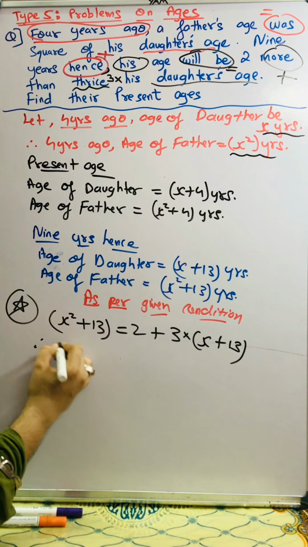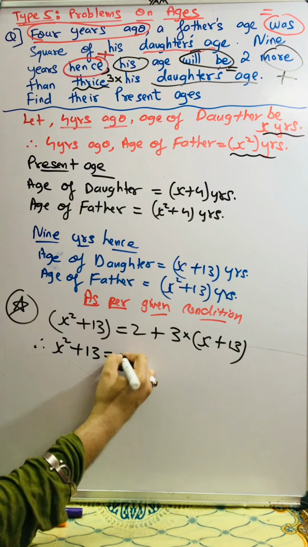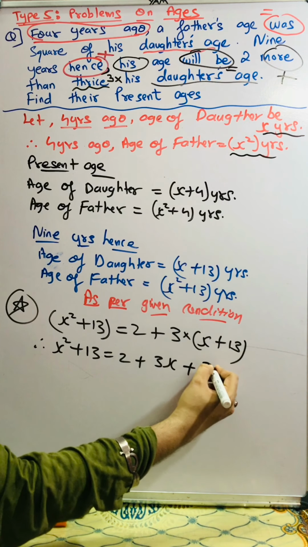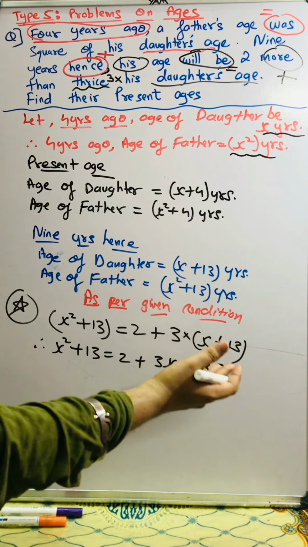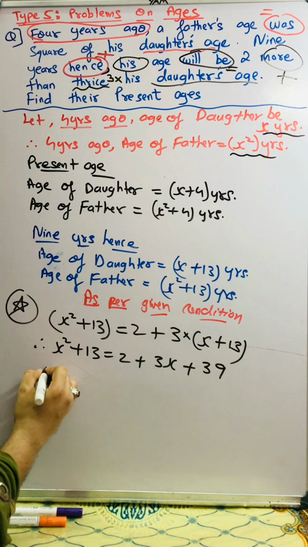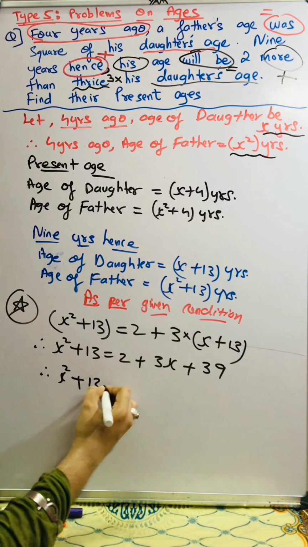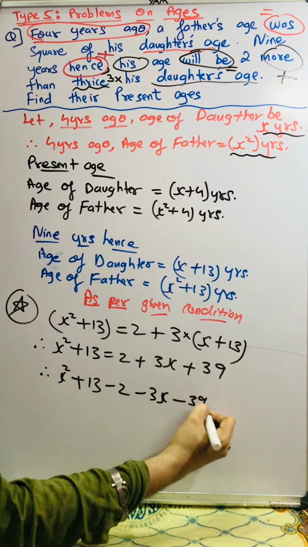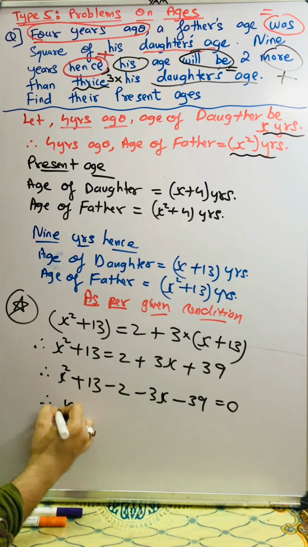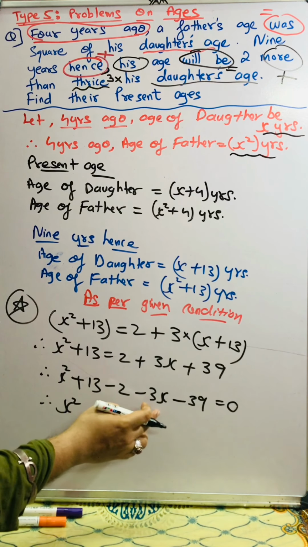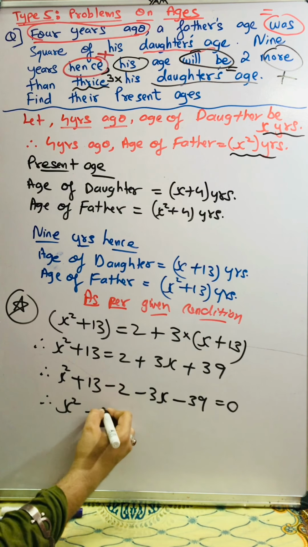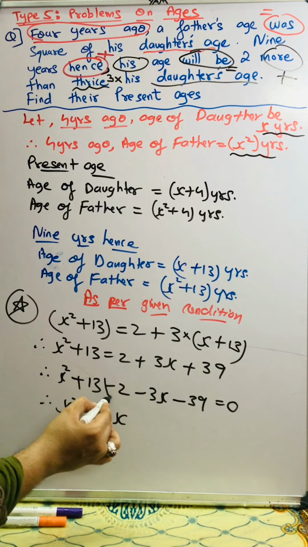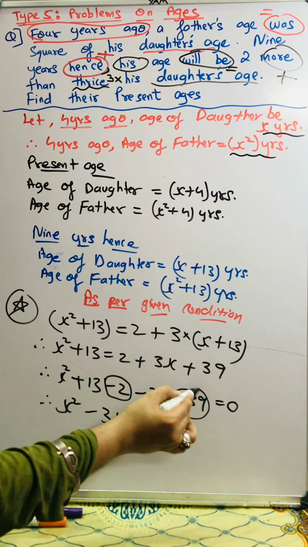Now let's solve. Therefore, x square plus 13 is equal to 2 plus 3 into x becomes 3x plus 3 into 13 becomes 39. Okay, now let's bring all the terms from the right hand side to the left hand side. So therefore x square plus 13 as it is, minus 2, minus 3x, minus 39 is equal to 0. Okay, therefore x square as it is, and I have one term with x, so it's minus 3x. And then I have two terms with minus sign. Here I have minus 2 and here I have minus 39.